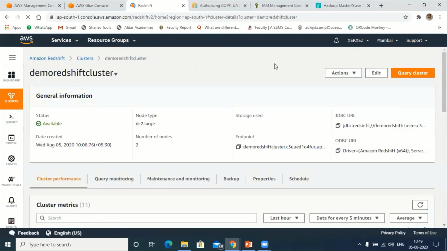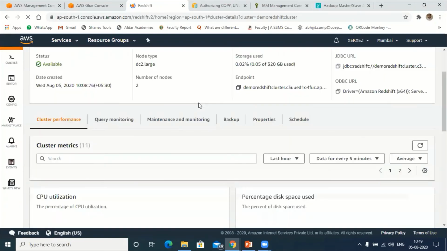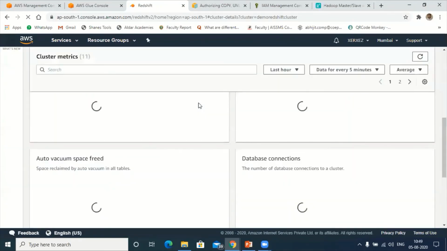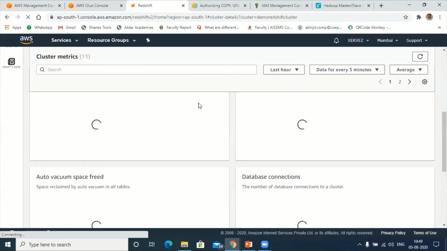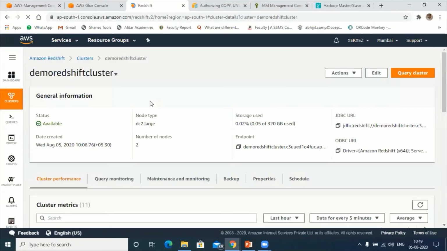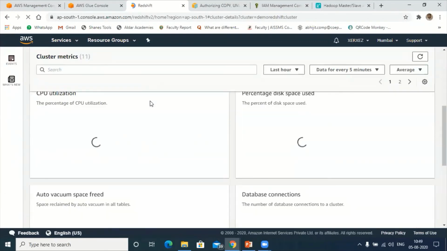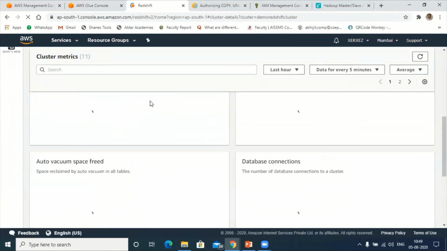Cluster is available. Let me check all the status of my cluster. Hold on a second, it's taking time here. This is because of my internet connection, I guess.